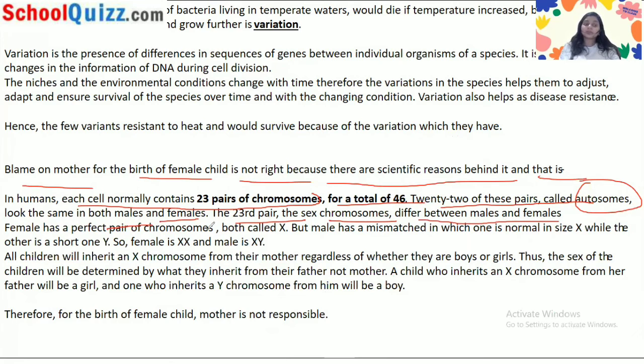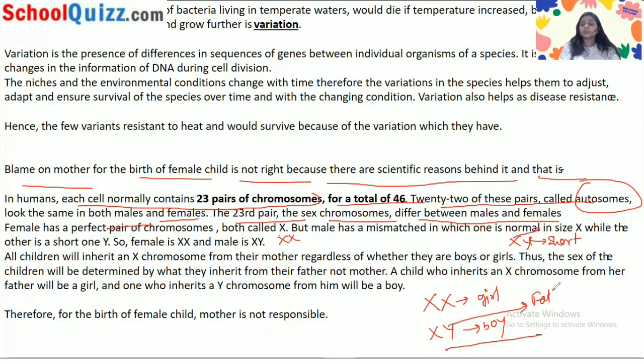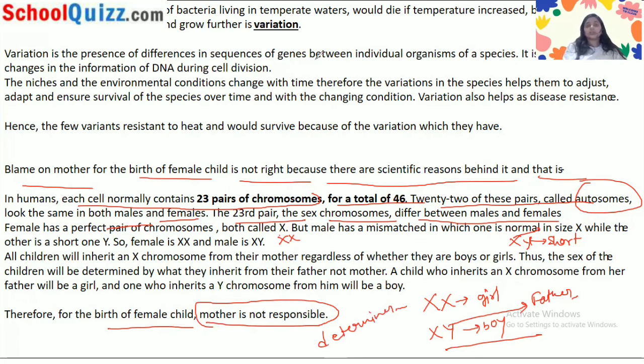Female has a perfect pair of chromosomes, that is X and X. Male has a mismatch, that is X and Y. X is normal in size and Y is short. If a child inherits X and X, this will be a girl. If a child inherits X and Y, this will be a boy. So the Y chromosome is from the father. That is because for the birth of a female child, the mother is not responsible, because the father is the determiner for the sex of the child. This is how you can conclude your whole answer.